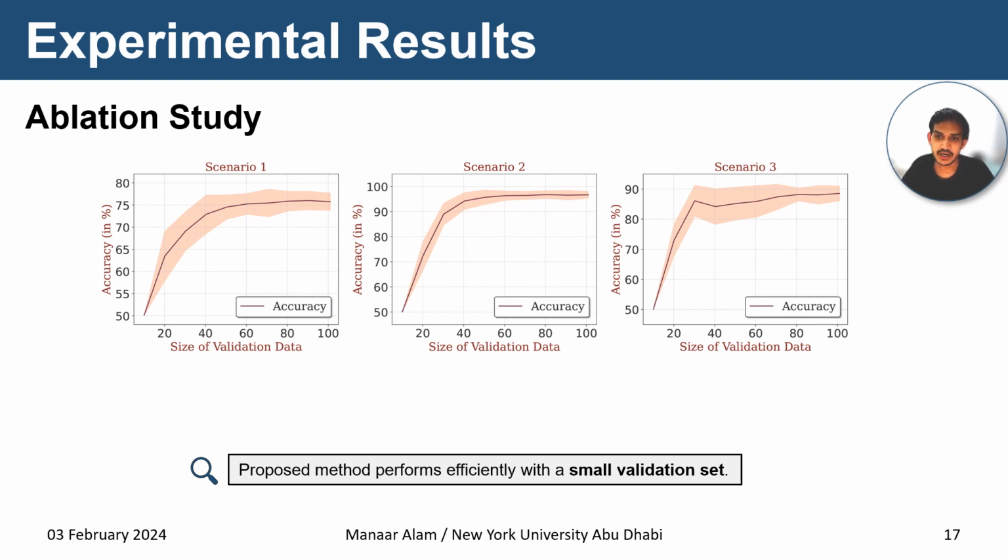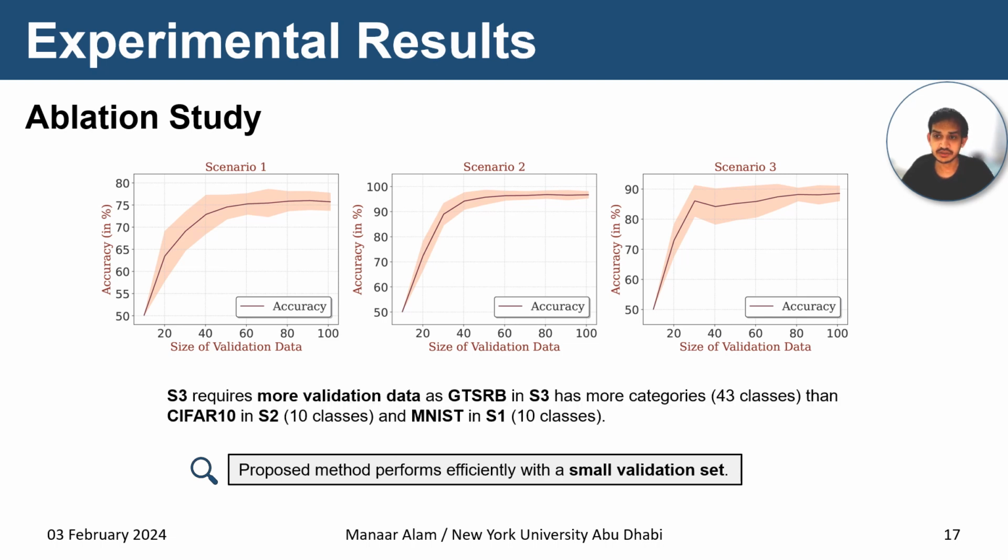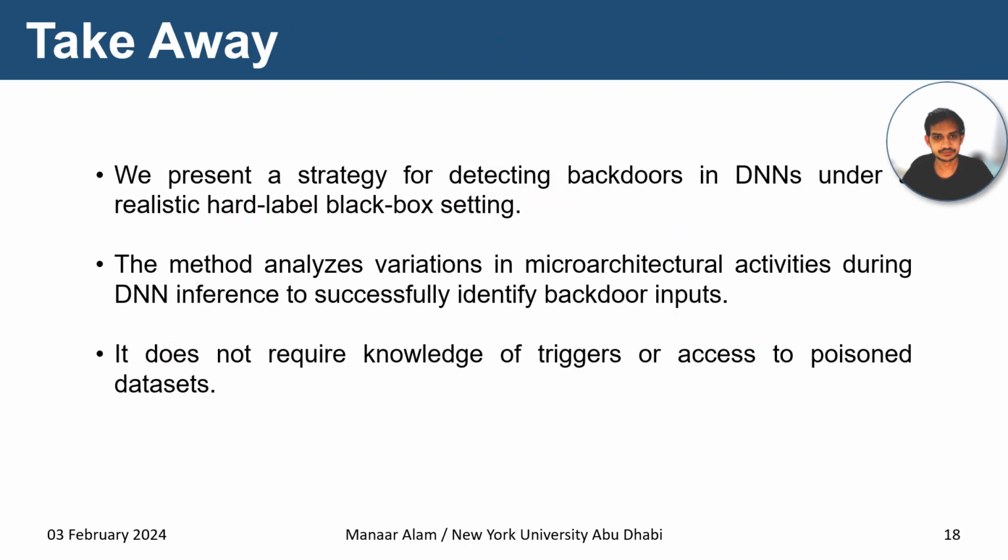We also observe that scenario S3 requires more validation data as it is based on the GTSRB dataset, which has more categories than CIFAR-10 in scenario S2 and MNIST in scenario S1. The Gaussian mixture model requires more data to accurately model a dataset with a higher number of categories.